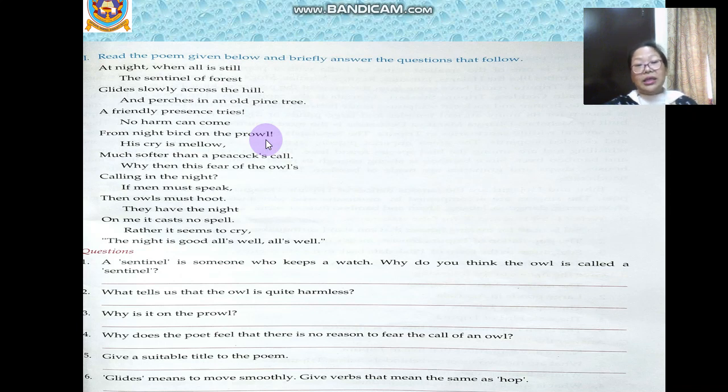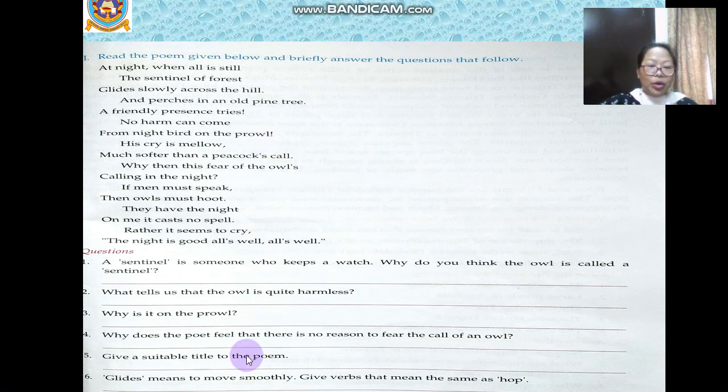Because the owl is moving at night in search of food, and his hoot is mellow. Mellow means softer, a soft and melodious sound, and the poet says that the hooting of an owl is softer than a peacock's call. Why is it on the prowl? It is on the prowl in search of food.